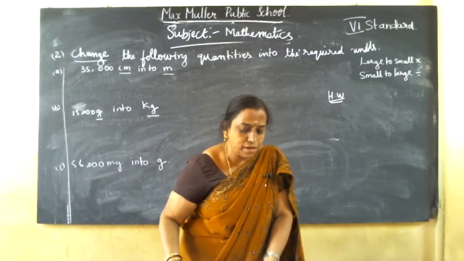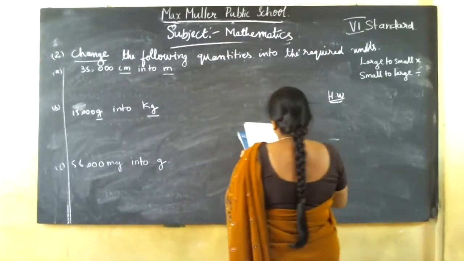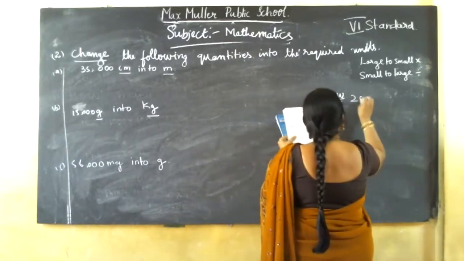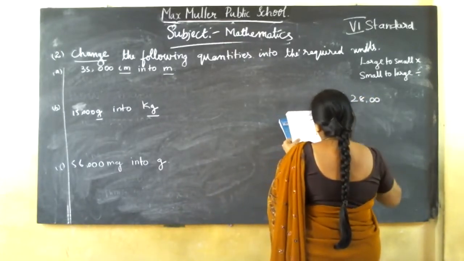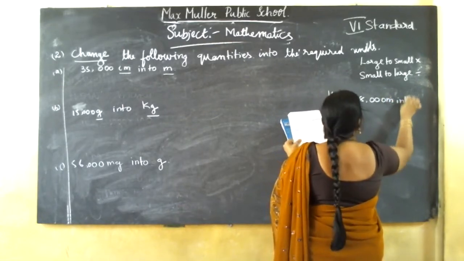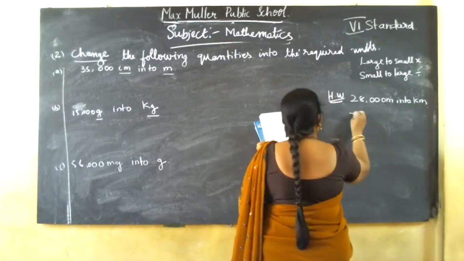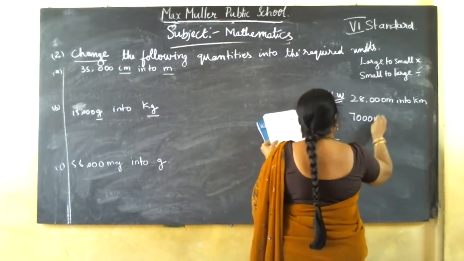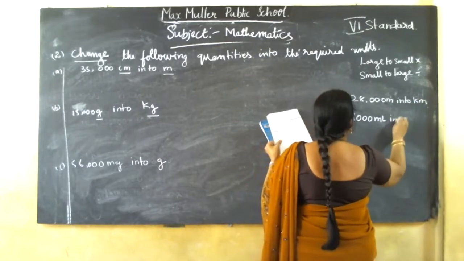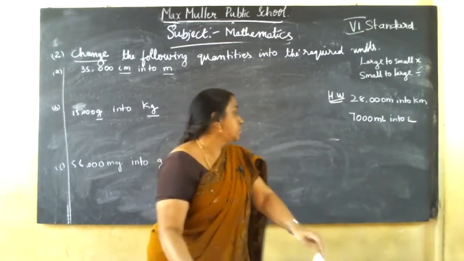Two sums for homework, you should do in assignment book: 28,000 meter into kilometer, then 7,000 milliliter into liter. I'll show how to solve these sums.